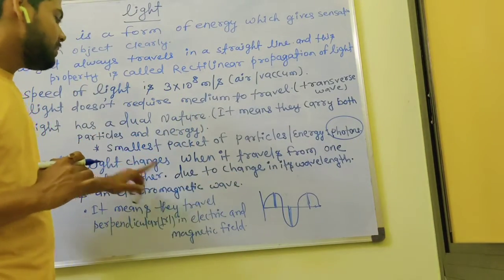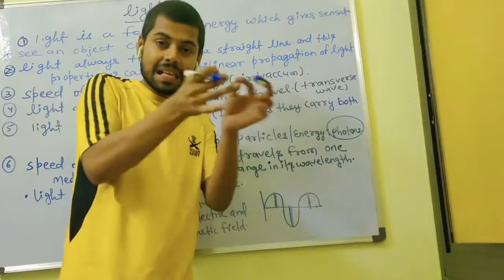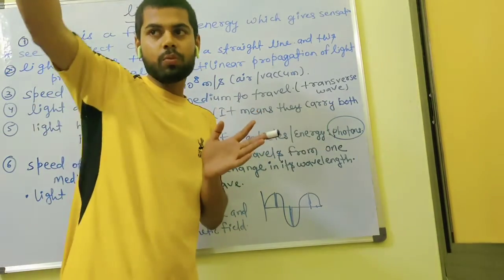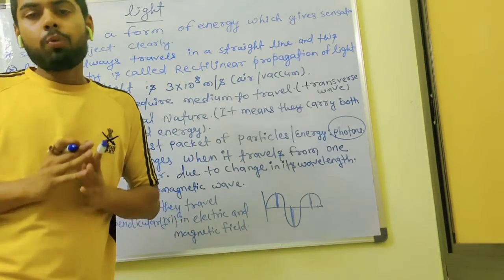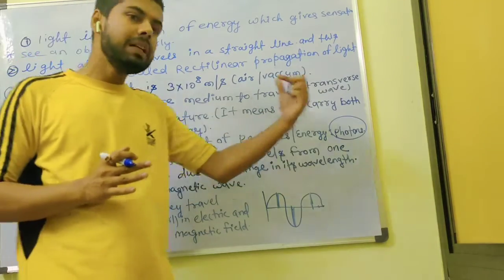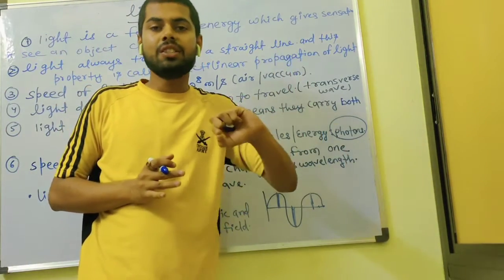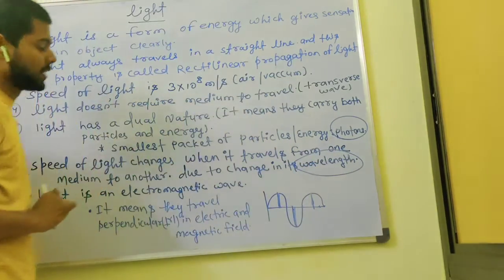So when light travels from one medium to another, not only the speed of light changes, the wavelength also changes. Got it? Two points we get here.